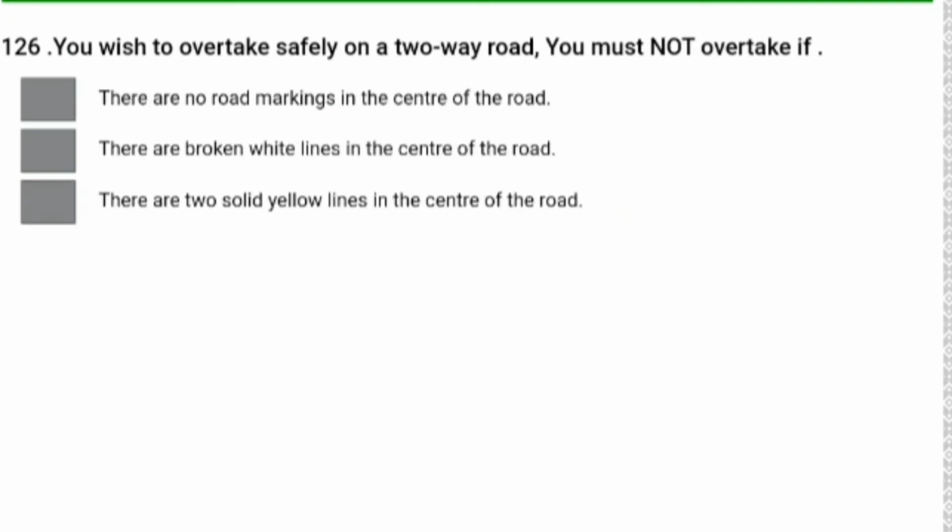You wish to overtake safely on a two-way road. You must not overtake if there are two solid yellow lines in the center of the road. Number 3 is the correct answer.